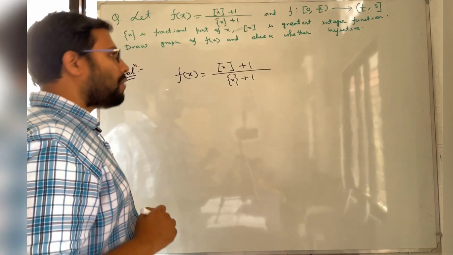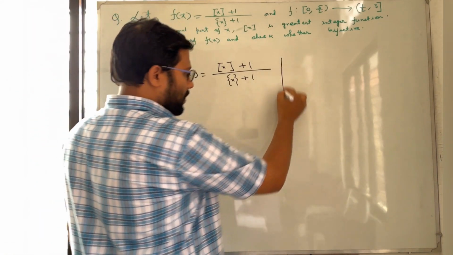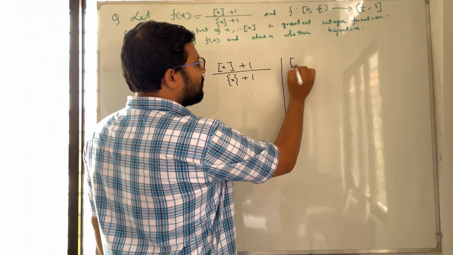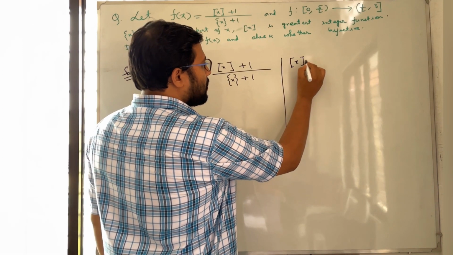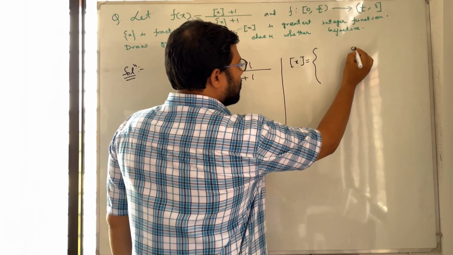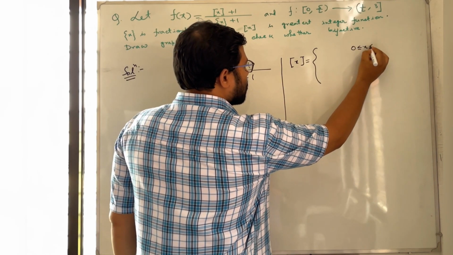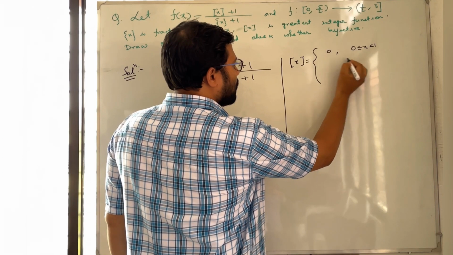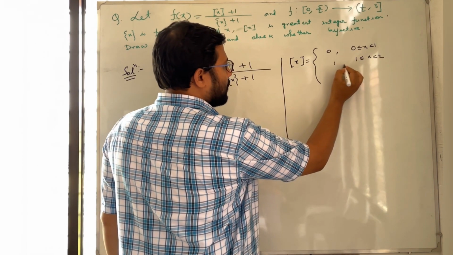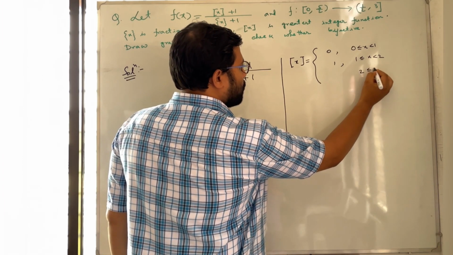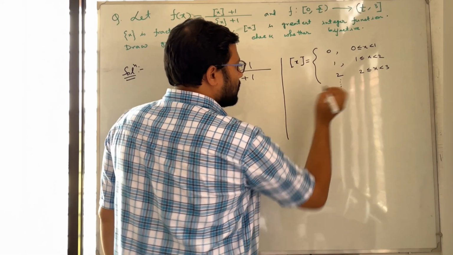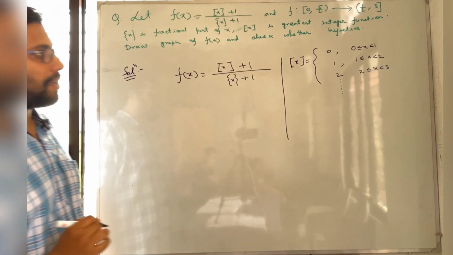So first we see what is the greatest integer function box x. The greatest integer function box x is defined in such a way that in the interval 0 to 1 it will be 0, in the interval 1 to 2 it will be 1, and 2 to 3 it will be 2, and so on.